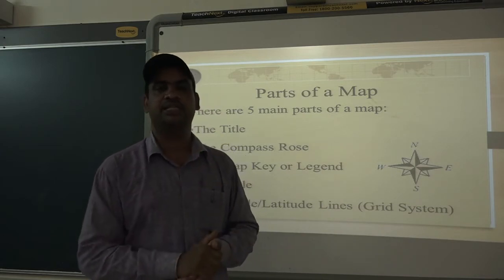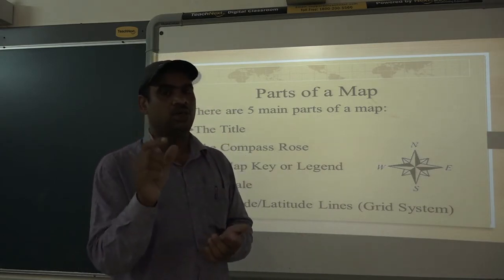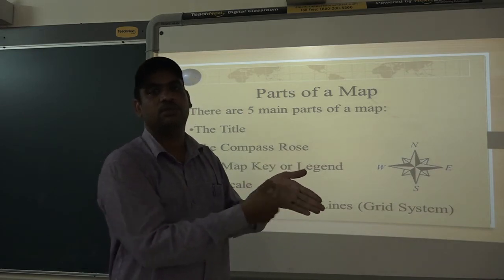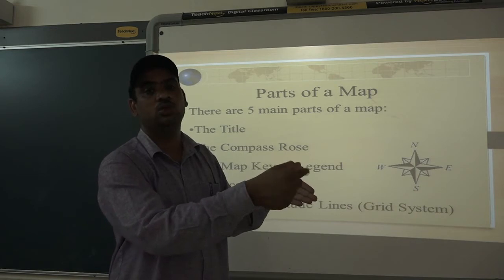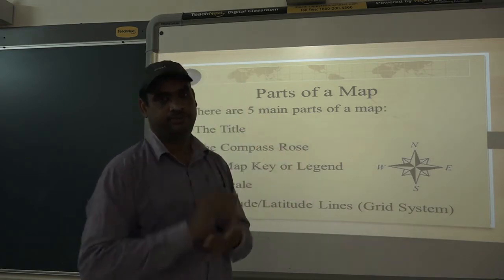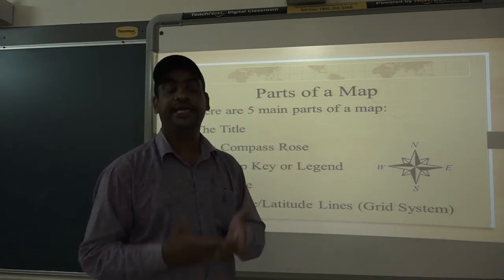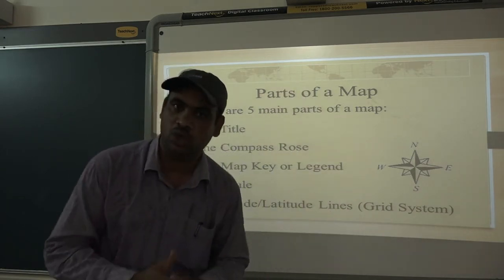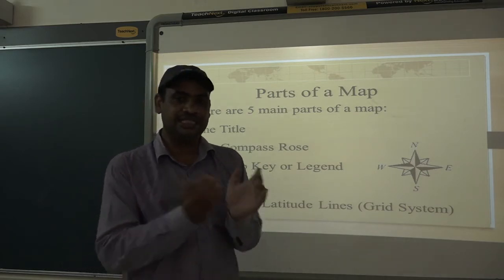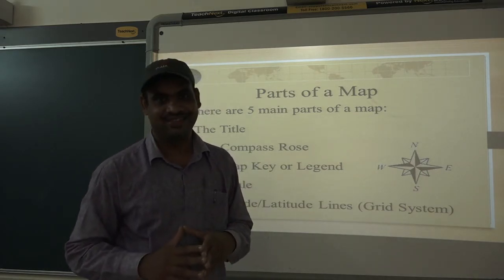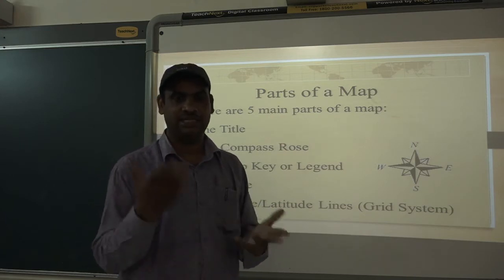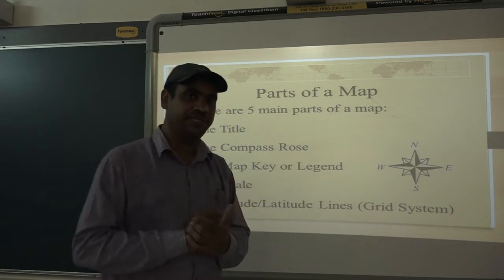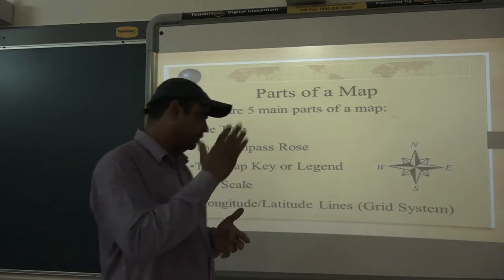So how can we convert it into scale? We can take 1 centimeter of the map. The distance 1 centimeter is equal to 10 kilometers. This can be converted. It depends on the size of the map. Suppose you want to show a continent, then you cannot take such a short scale. You have to take a larger scale. That is also a part that we will be discussing in more detail in our next video. For that only I have kept that one aside.